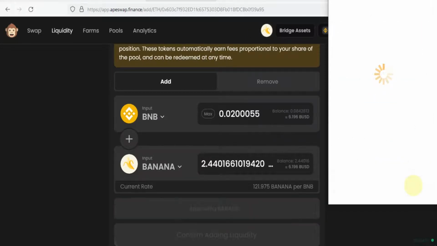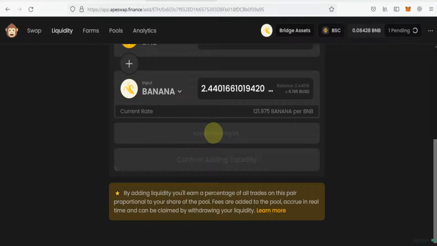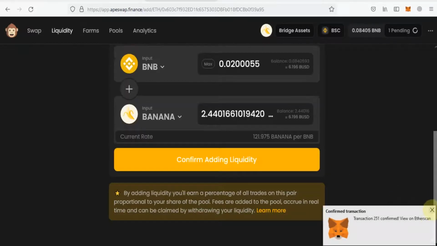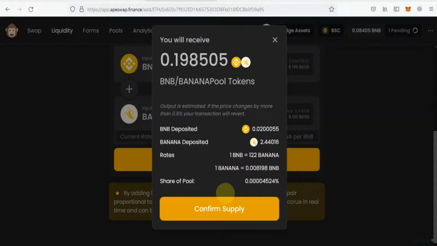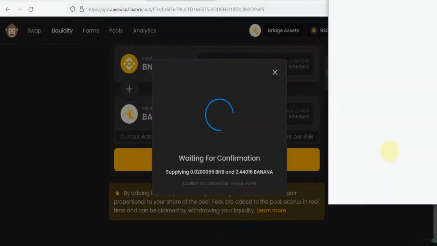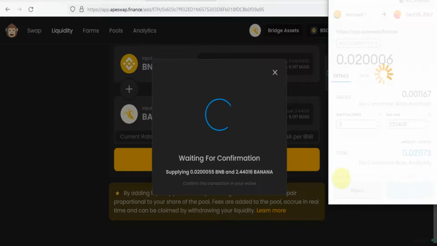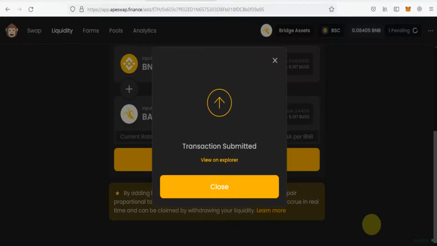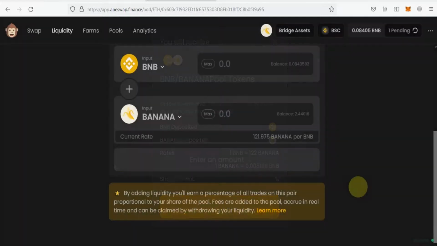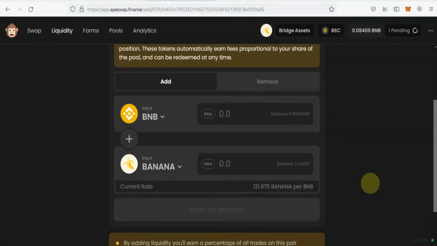I will confirm my transaction. After that approving, I will also confirm adding liquidity. This will be two transactions. One is for confirm, one is for confirm liquidity. So this will go to liquidity, and this liquidity I can withdraw anytime, but I will get my profit on this liquidity, 212% APR. So this is two transactions for adding banana liquidity.